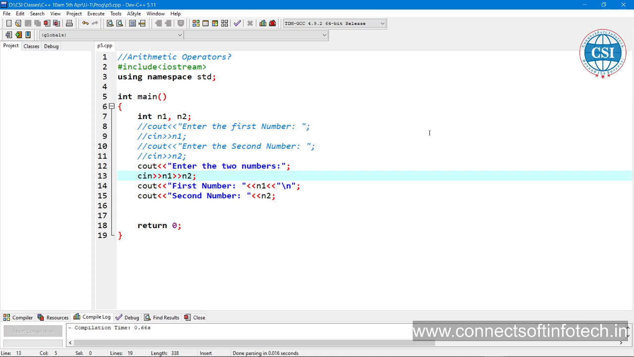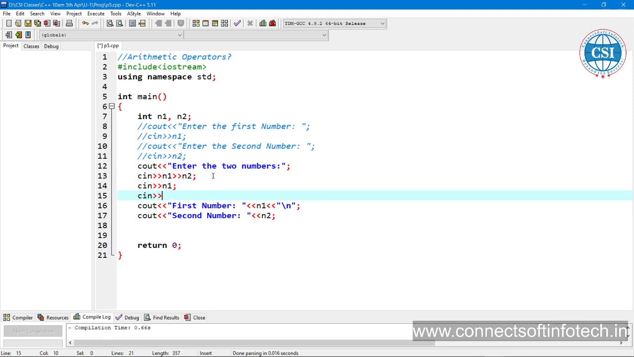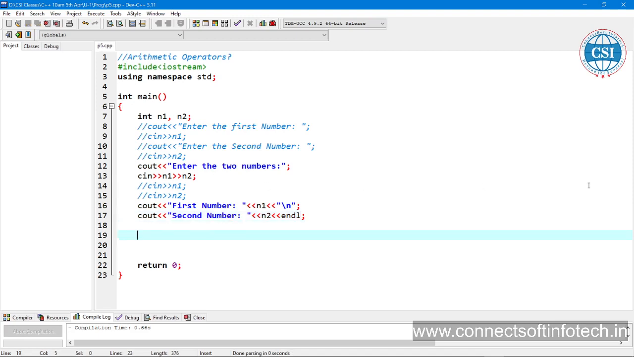You can write it like this, or you can write cin separately, cin n2. You can write like this, separate separate, no issue at all. Okay, next one. So these are the 2 numbers. Now we are going to perform some operations. So I am using here endl operator, that is for the new line, backslash n or endl.